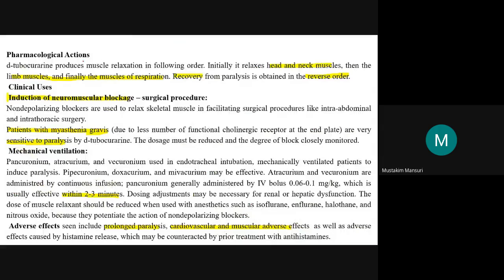So the pharmacological actions of DTC: it produces relaxation in the following order.